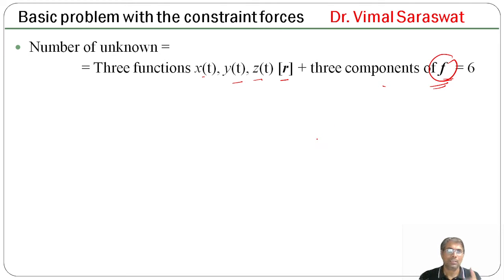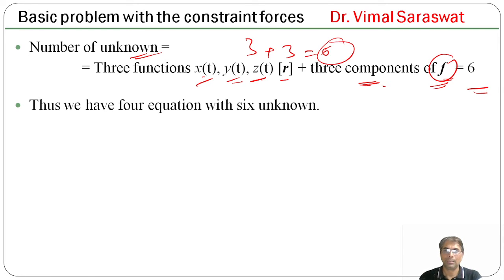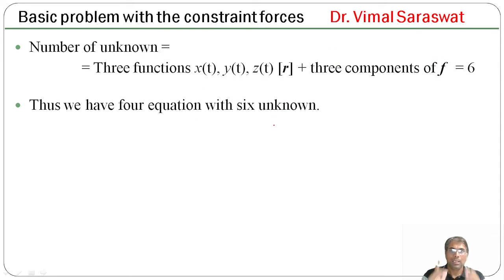It means the total number of unknowns is 6. 3 functions are 1, 2 and 3 and 3 components of f, so 3 plus 3, that is 6. So the total number of unknown quantities is 6. Thus, we have 4 equations with 6 unknowns. It means a unique solution cannot be obtained.